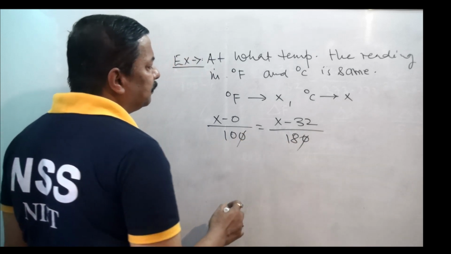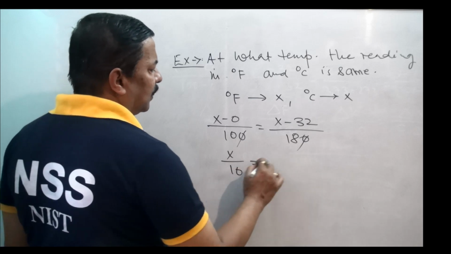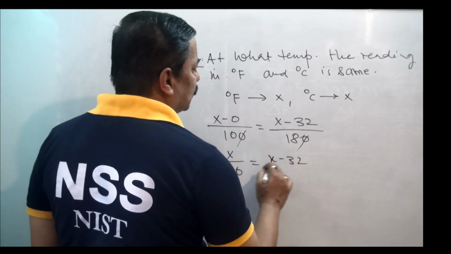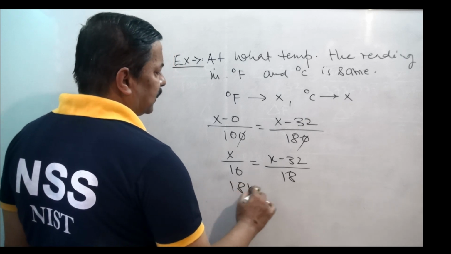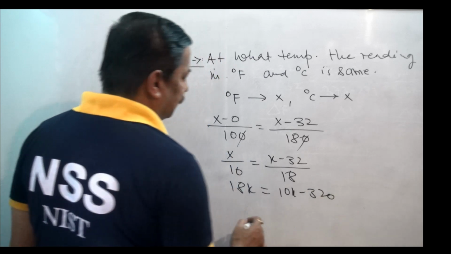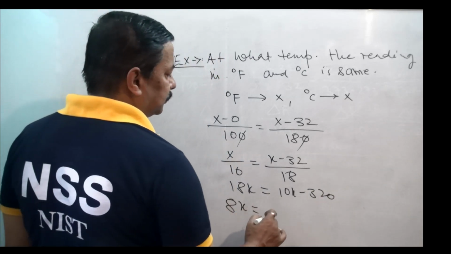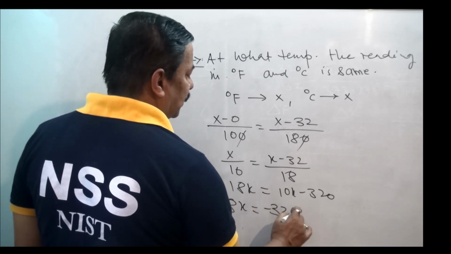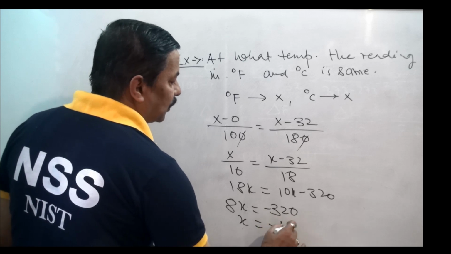The zeros will cancel. x by 10 equals (x minus 32) by 18. 18x equals 10x minus 320, so 8x is equal to minus 320, so x is equal to minus 40.